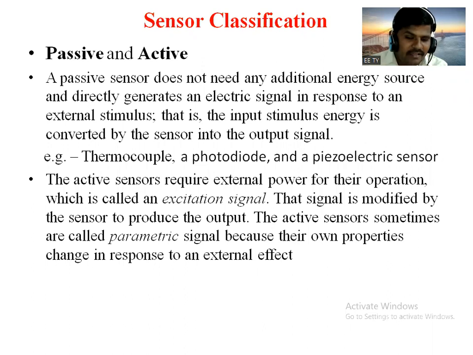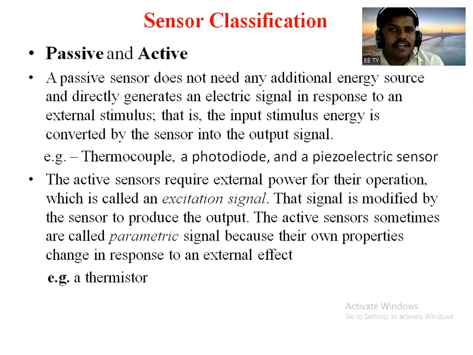So for example, the thermistor. Thermistor is nothing but a temperature sensitive resistor, right? To enable the operation of the temperature sensitive resistor, or to sense the temperature by that resistor, we require one extra source.